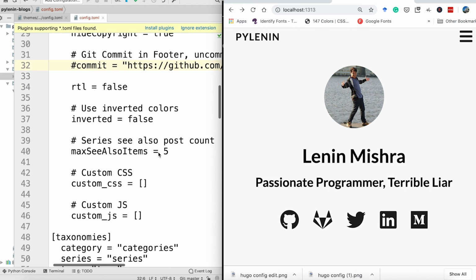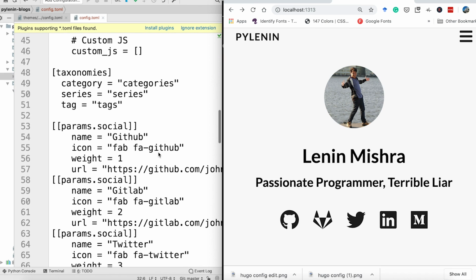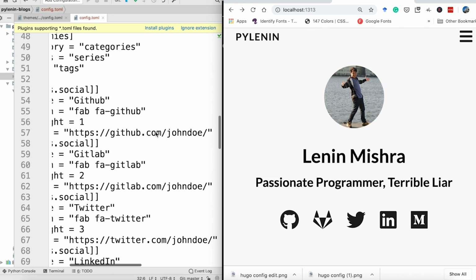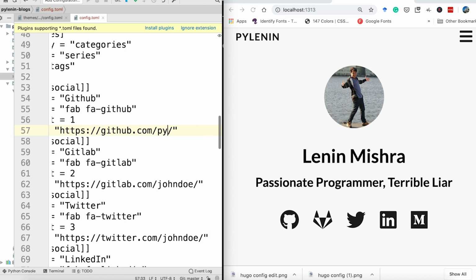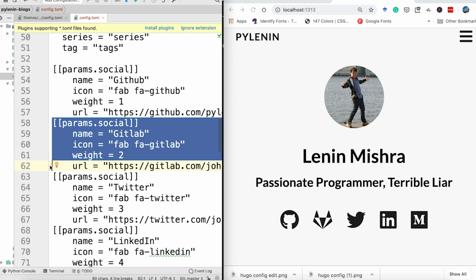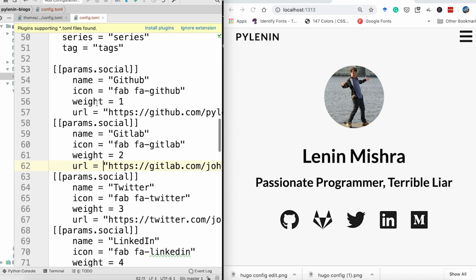Let's go ahead and see some other variables that we can change. So let's look at the social media parameters. Here you can see params.social. We have one, GitHub. It has an icon, it has a URL. So let's change the URL to our own GitHub account. Then there is GitLab. Okay, I don't think I need GitLab, so I'm going to delete it. But here you see weight equal to 1, weight equal to 2, weight equal to 3. It's basically the order in which it is going to show the social media profiles. So we need to change it since I'm removing one.